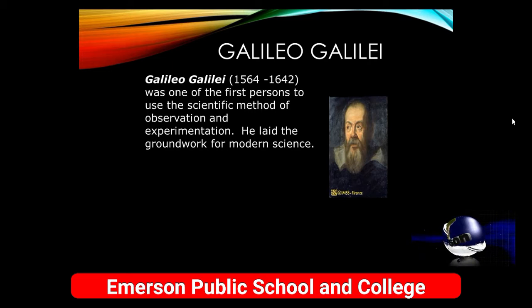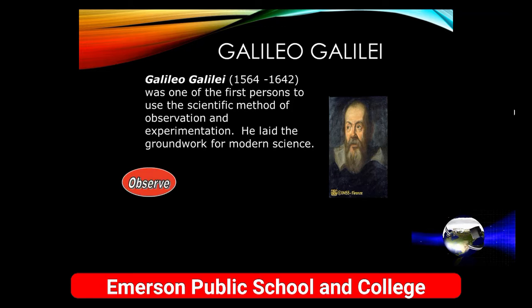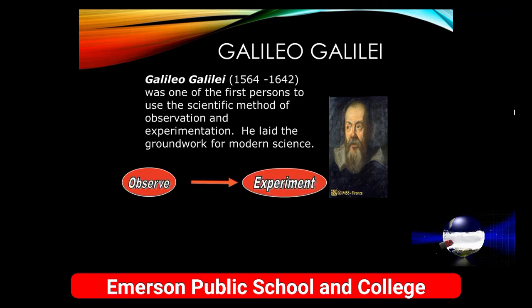Galileo was one of the first persons who used the scientific method of observation and experimentation. It means first he did the observations and then he proved those observations with the help of experiments. Observation and then experimentation. These are the essential parts of science as well as physics. So he was one of the persons who laid the groundwork for modern science. Other scientists include Newton, Max Planck, Albert Einstein. All these scientists laid the foundation of classical as well as modern physics.